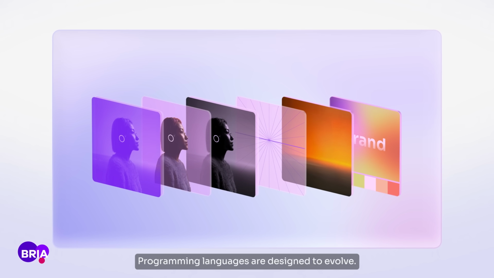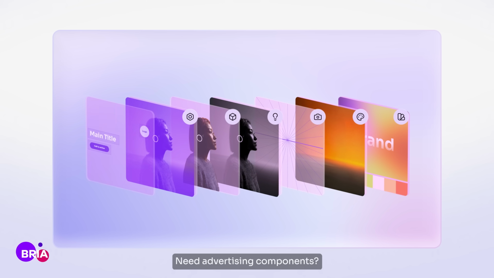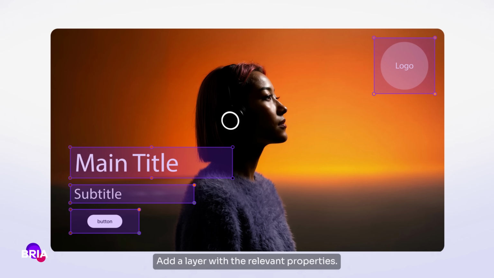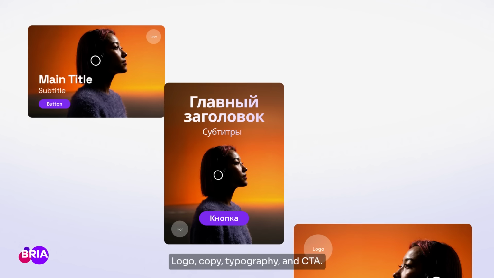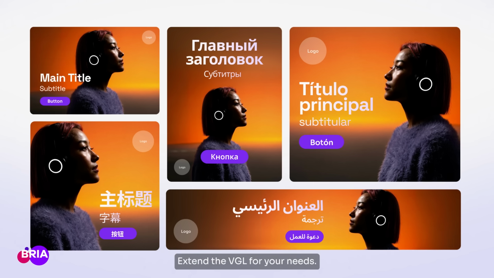Programming languages are designed to evolve. Need advertising components? Add a layer with the relevant properties: logo, copy, typography, and CTA. Extend the VGL for your needs.